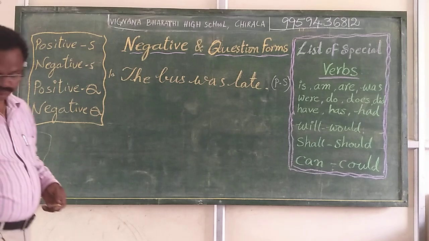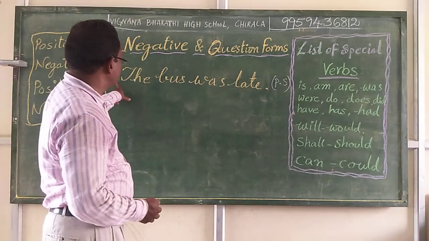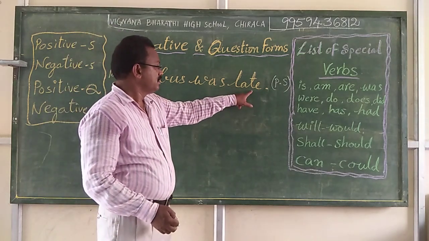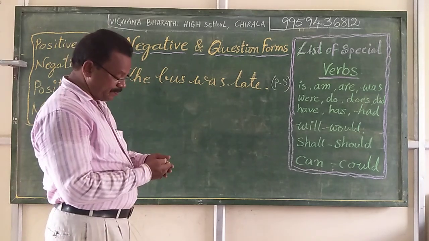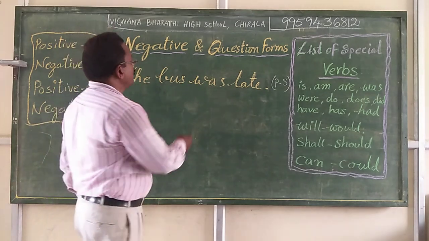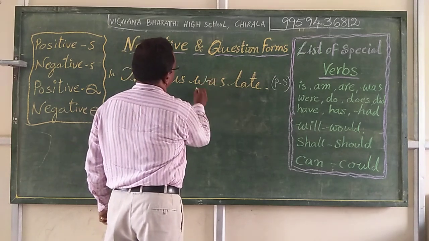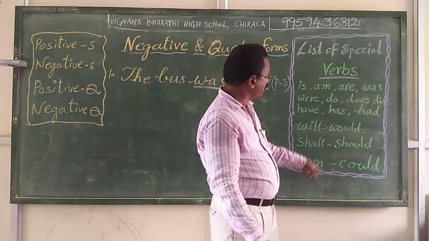First of all, we took a sentence: the bus was late. In this sentence, we need to find the verb part first. What is the verb here? Was. Was comes under the special verb list.